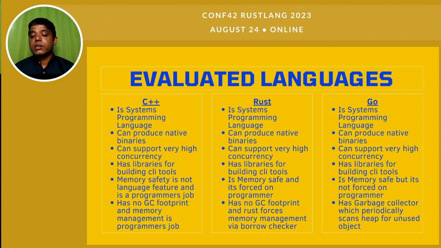Rust has no GC footprint, and it forces memory management via the borrow checker. Go has a little bit of a garbage collector, which periodically scans the heap for unused objects. So when I compared my needs with the three languages, I thought Rust would match most of the needs. I never knew how to write code in Rust.